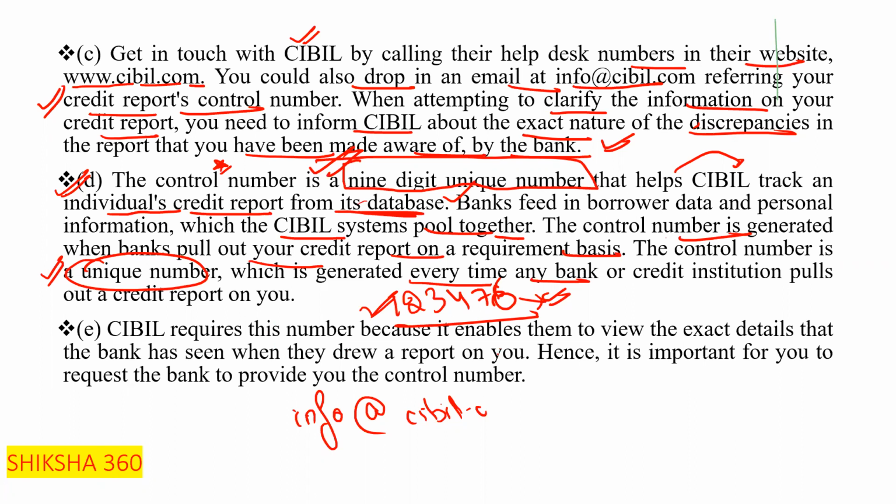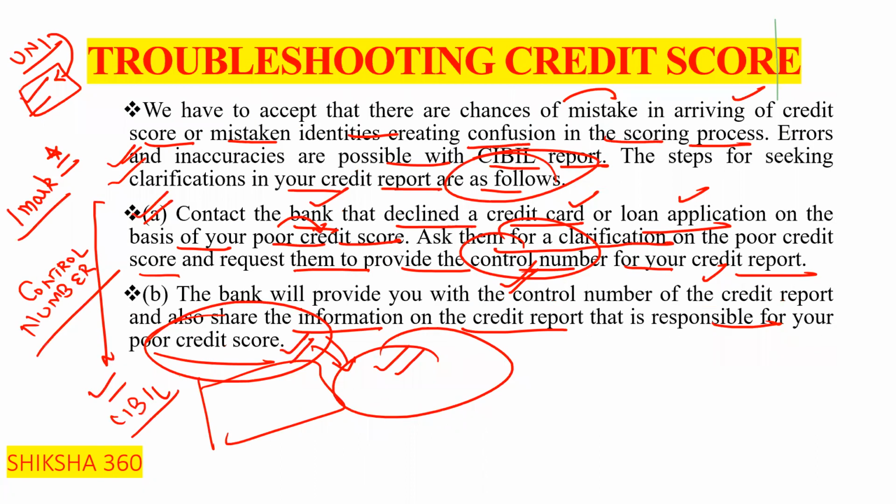CIBIL requires this number because it enables them to view the exact details that the bank has seen when they draw a report on you. Hence it is important for you to request the bank to provide you the control number. In this way, you can get your CIBIL score or credit score rectified. So this is the overall process.